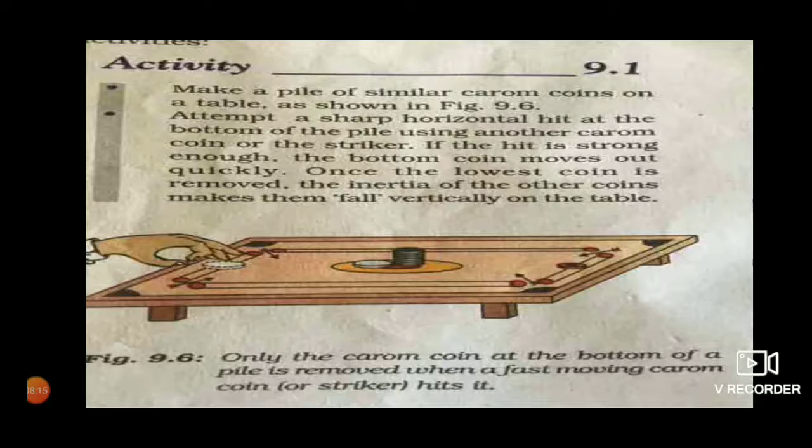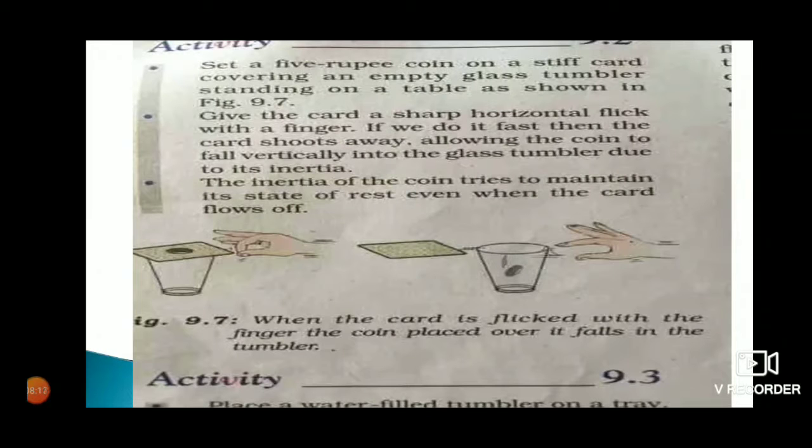This is due to the inertia of rest. The same you can observe if you place a cardboard on a glass and place a coin on the cardboard. If you hit the cardboard with your finger, you will observe that the coin will fall down into the glass. This is due to inertia.